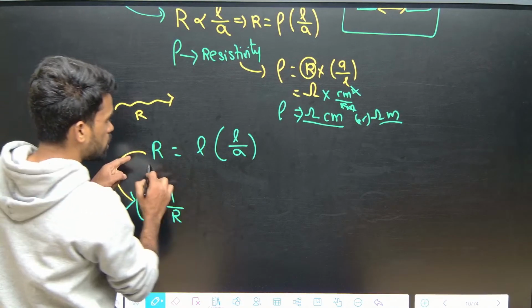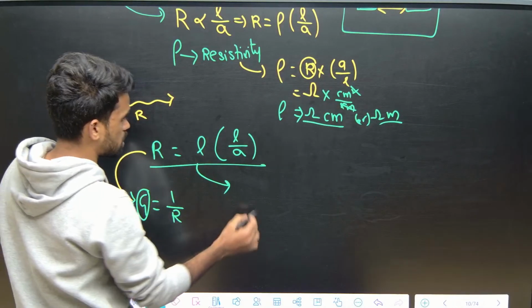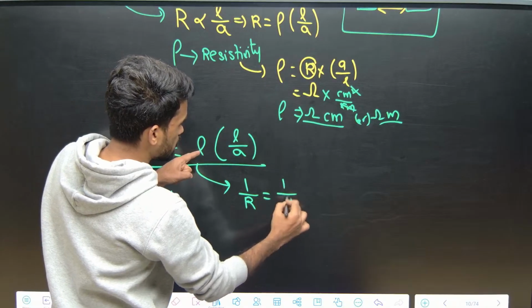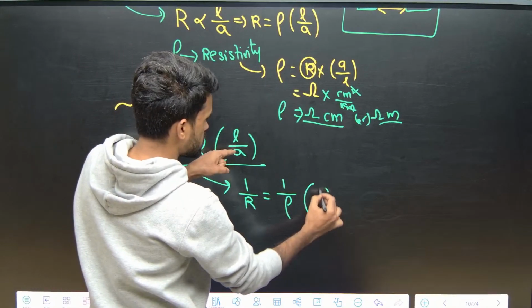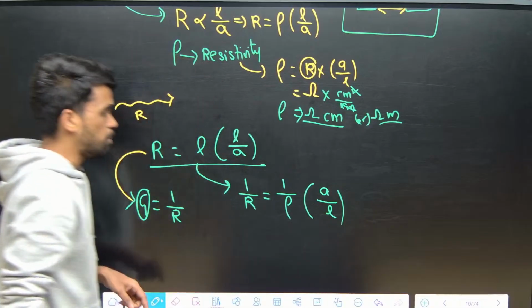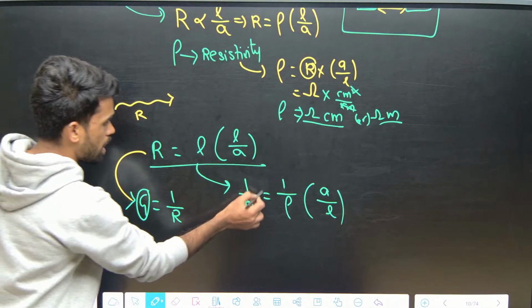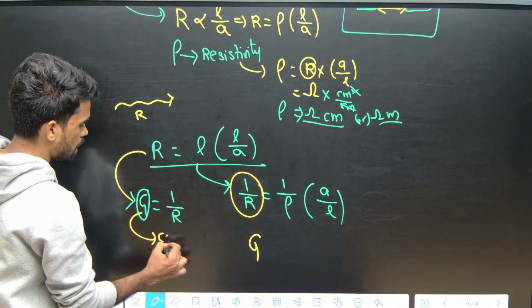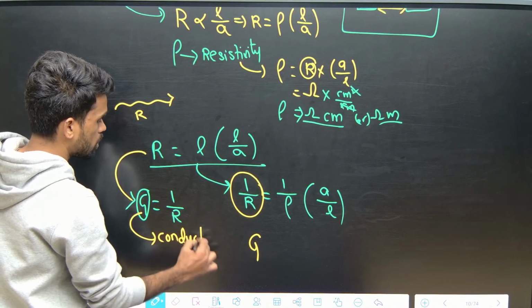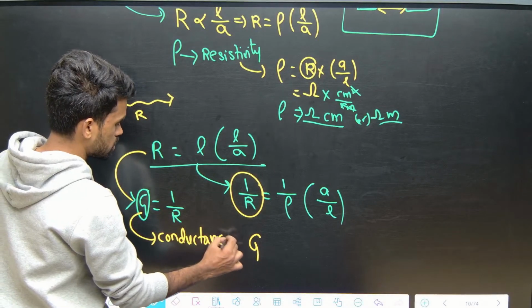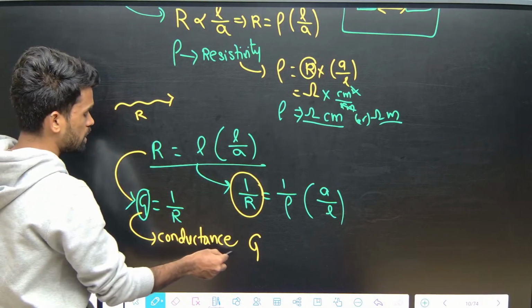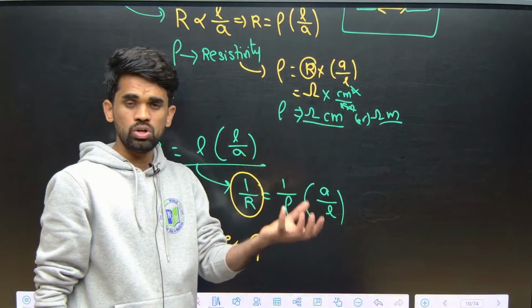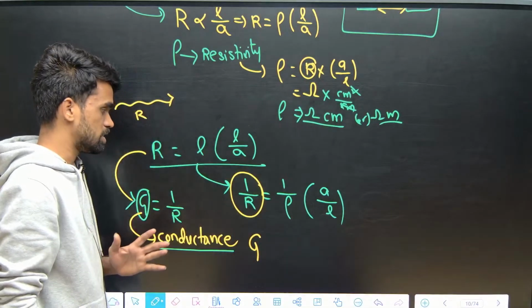Now take the reciprocal of the complete equation. This is 1 by R, this is rho, so it becomes 1 by rho, and A by L. Up to here it is clear. 1 by R, as I told you, is G, that is conductance. How can you define conductance? The conducting power of all the ions present in the solution can be considered as conductance.